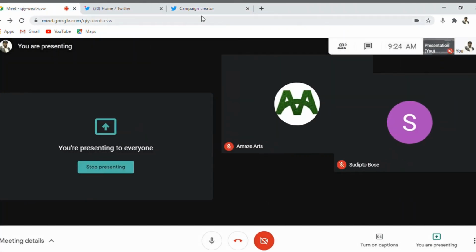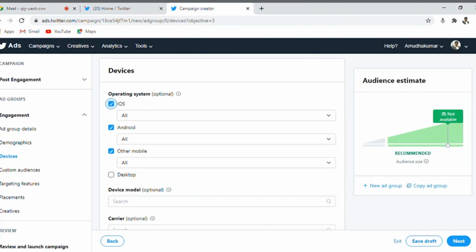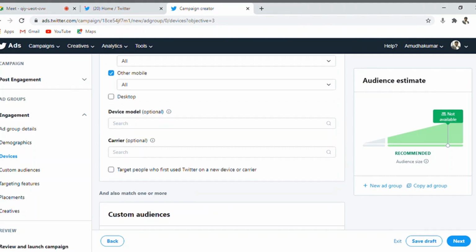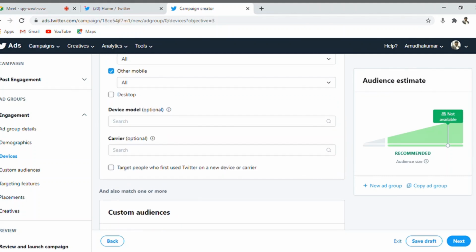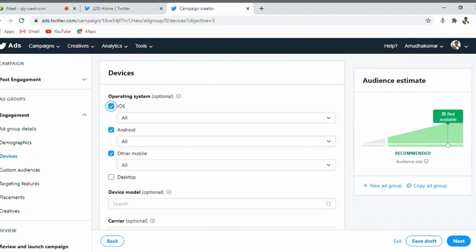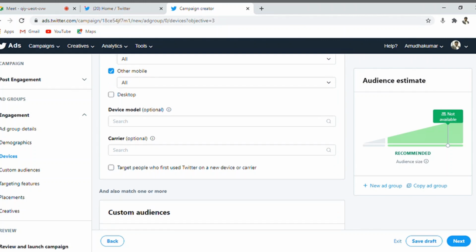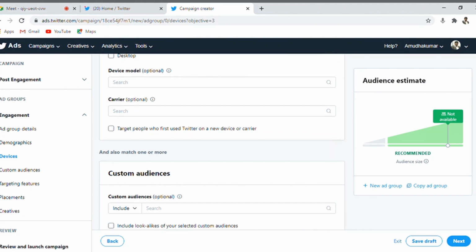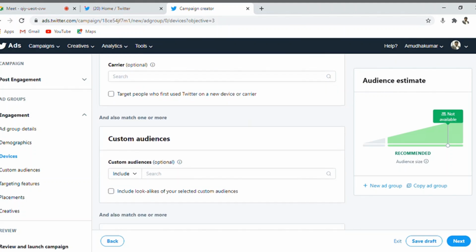Here, if you look at this option, different devices can be used to target. There is also an option for device model and carrier. Now if we go into each and everything, it is going to be a little different. But when we know what kind of client we are going to support, and what kind of carrier or device model we target, the result is going to be better, and we can go with that very specifically.